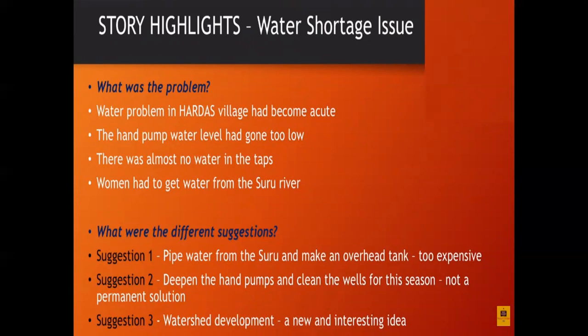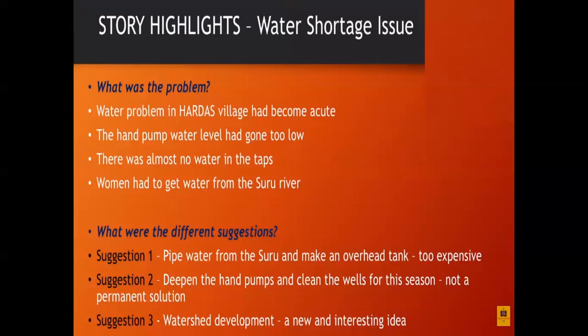Then what were the different suggestions? Let's see suggestion number one: to pipe water from the Suru and make an overhead tank. So people also discuss some ways of getting water, but it was very expensive.